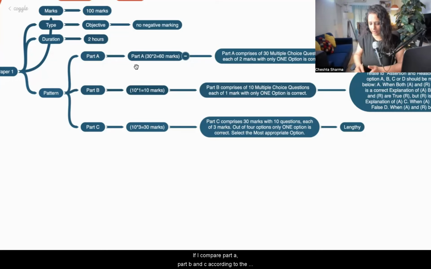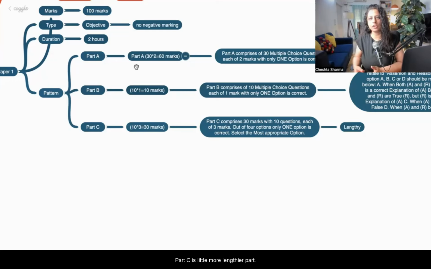If I compare part A, part B and C, according to my students of last batches, and according to me also, part A is the easiest one. Part B is a little bit tricky.